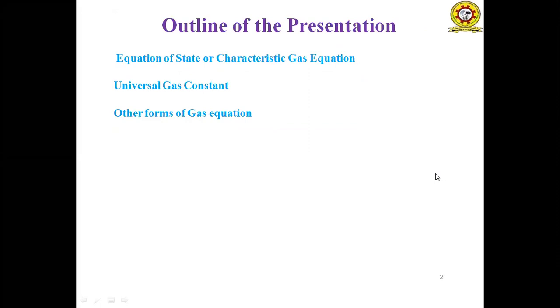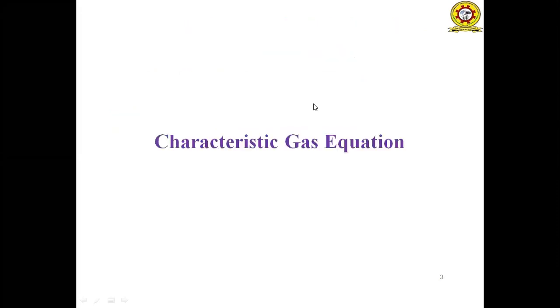The outline of my presentation is the characteristic gas equation, or equation of state, the universal gas constant, and other forms of the gas equation. In the characteristic gas equation, why do we need it?